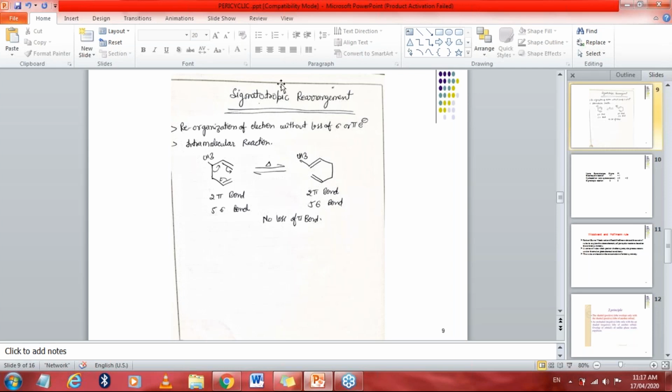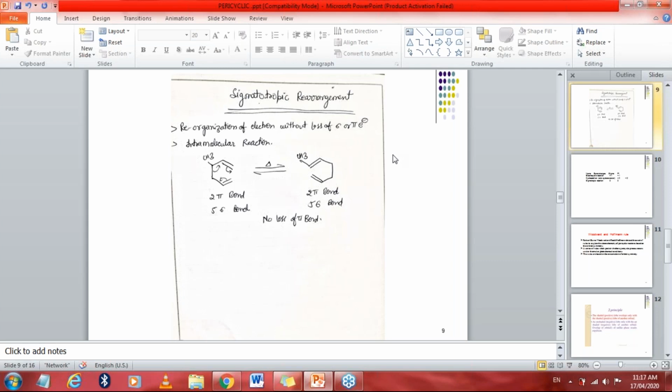And sigmatropic, as the name indicates, means there will be a new sigma bond formation. So now you can see there is a formation of a new sigma bond without the loss of sigma or pi electron.